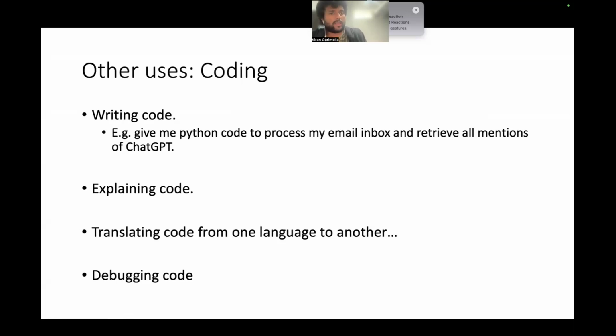Other use cases are in terms of coding and data analysis. I told you this already. I used a lot of it for coding. For instance, I wrote this code, maybe I can try to find it, but it was completely written by ChatGPT, basically. I said, okay, I have my email in Apple Mail. Read the file from Apple Mail. I didn't specify what format it is.